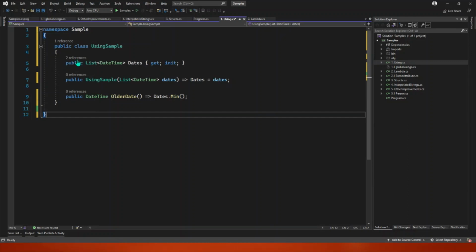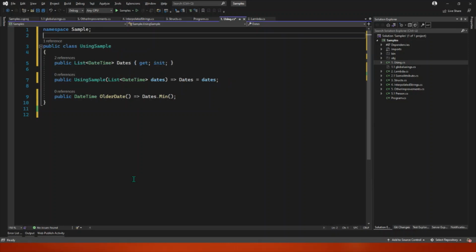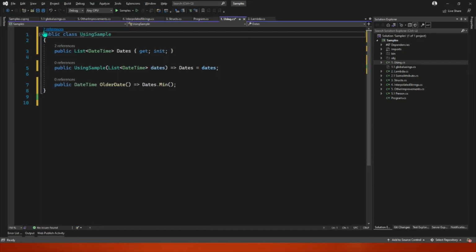We need to have a namespace and include our class inside the namespace. What that change says is that we can forget the brackets. This is the improvement, and actually have our namespace here, just like that, or have everything in the global namespace and not even have that.